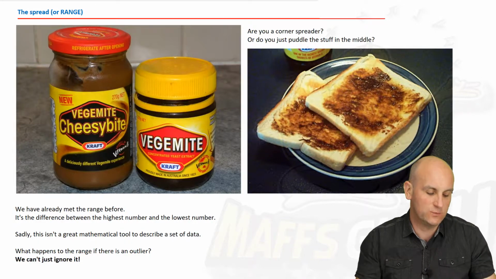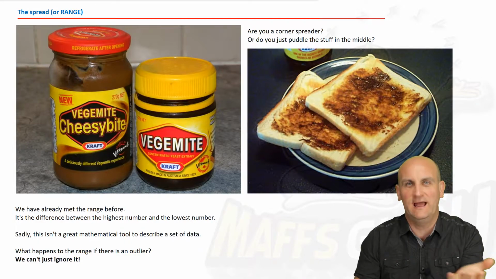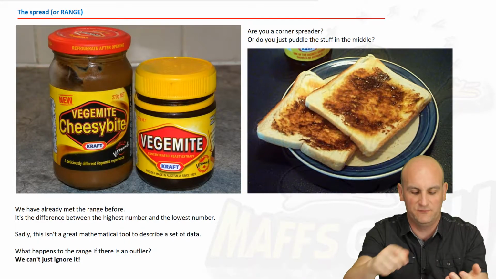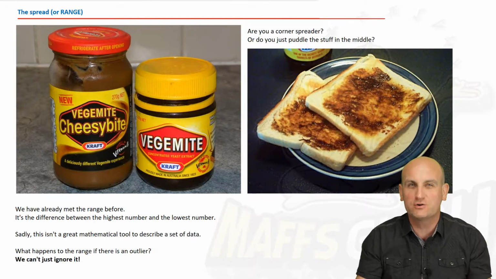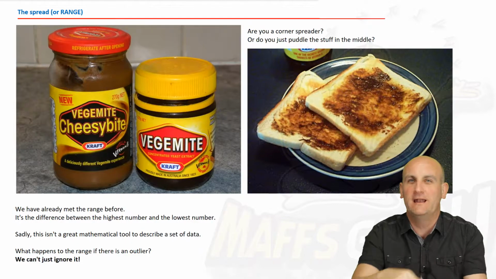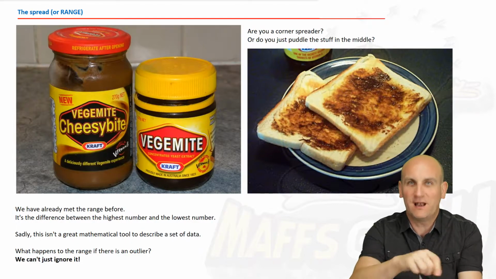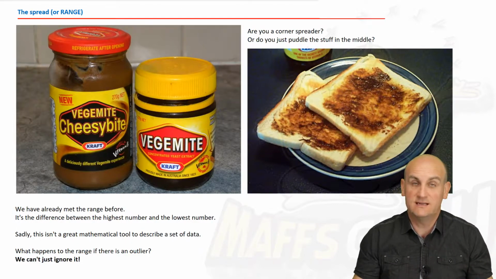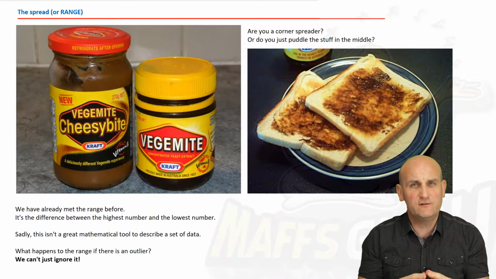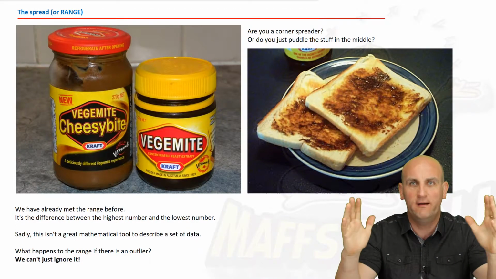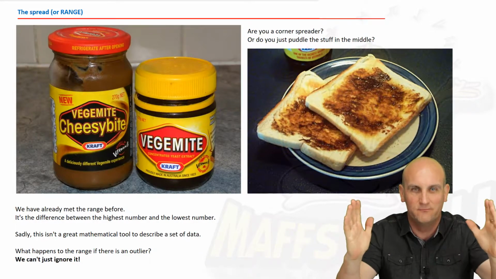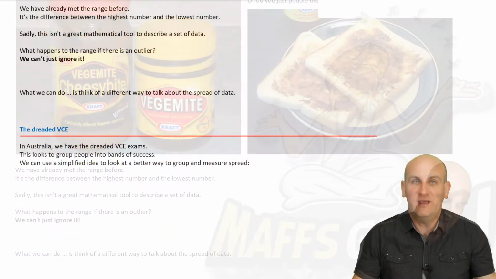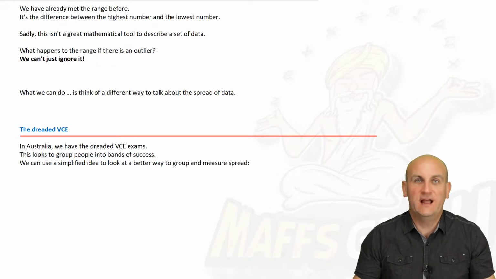So my question to you is, when you have a piece of bread and you are buttering it or you are putting this Vegemite rubbish on it, do you go all the way to the corners? Do you want every morsel of that bread to be covered, or do you just puddle it in the middle? Me, puddle it in the middle and then spit it out because I still can't stand the stuff. But the idea of spread is exactly how far out do you go? Do you puddle it in the middle? Is it really close to the center? Is it moved out?